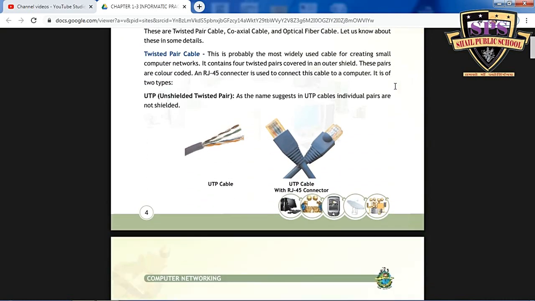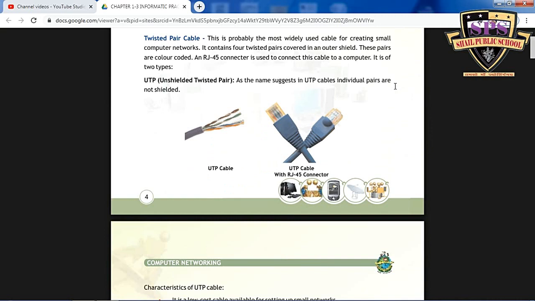First is twisted pair cables. You are aware of the name, that is twisted. Twisted means paired together, with a number of colors: red and white, blue and white, green and white, orange and white.